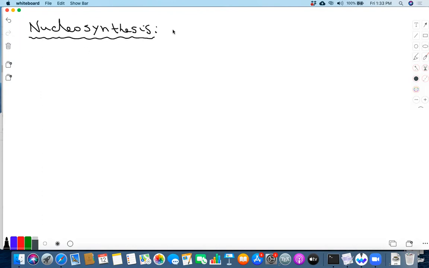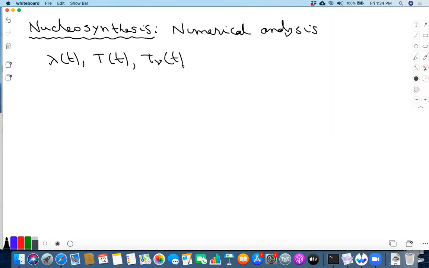Okay, so let me then begin. So we want to describe some aspects of the numerical analysis. Okay, how exactly this is done. So first of all, you notice that these variables, lambda of t, T of t, and T nu of t, these can be determined independently of the nucleosynthesis analysis, because these are determined from the following considerations.